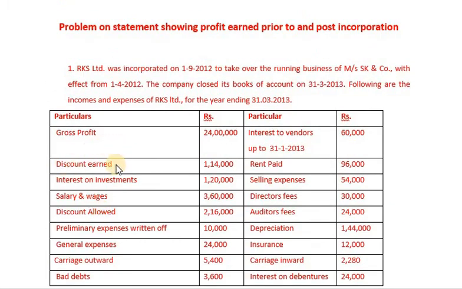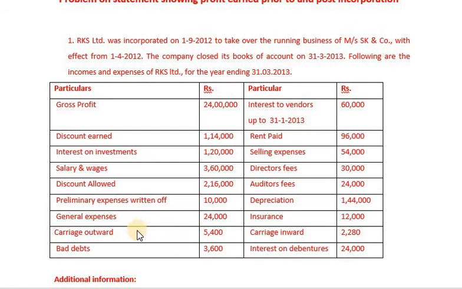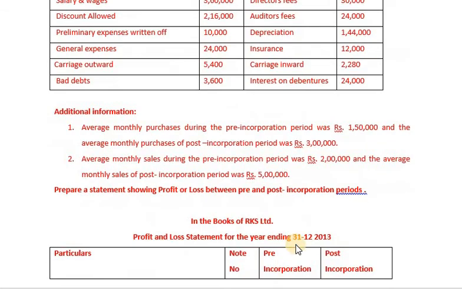Gross profit sales ratio, discounted purchase ratio, interest on investments time ratio, salary and wages time ratio, discount allowed sales ratio, preliminary expenses written off post incorporation, general expenses time ratio, carriage outward sales ratio, bad debts sales ratio, interest to vendors revised time ratio, rent paid time ratio, selling expenses sales ratio, director's fees post incorporation, auditor's fees post incorporation, depreciation time ratio, insurance time ratio, carriage inward purchase ratio, interest on debentures post incorporation.